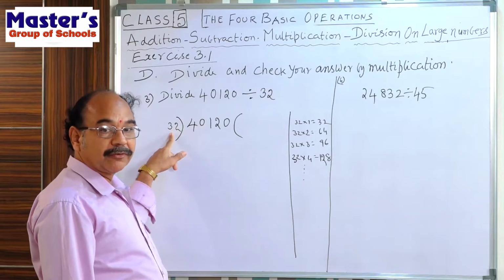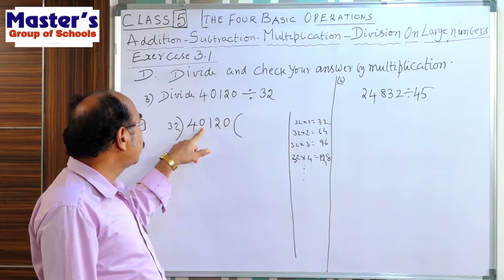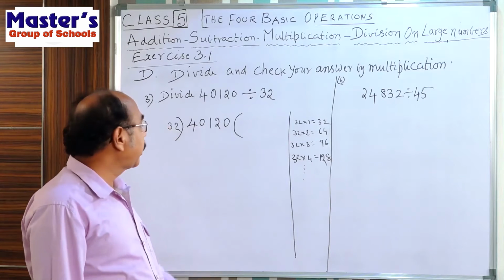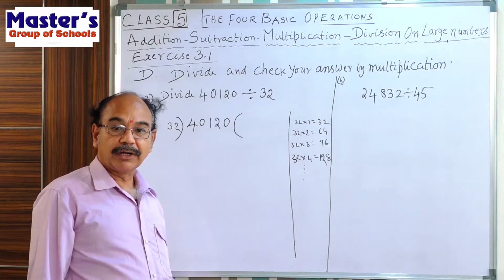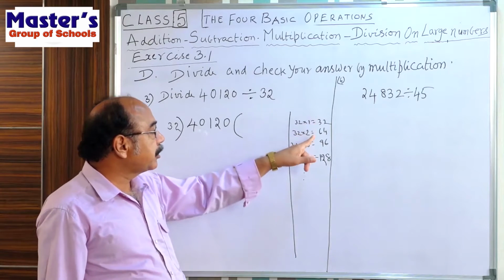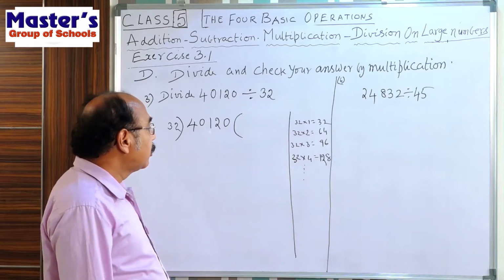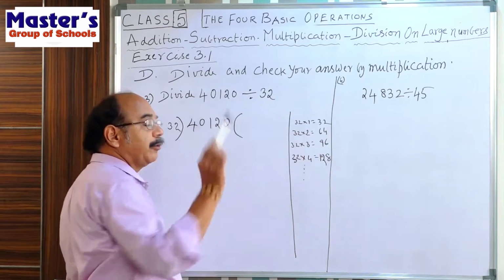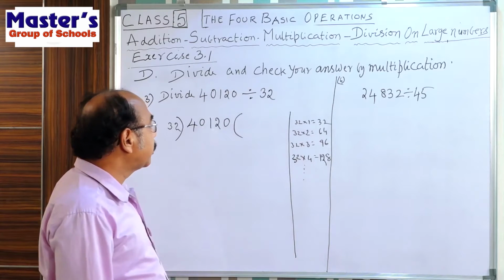Now, first of all, see in 40. 40 is greater than 30. So, in 40, 32, how many times will it go? 32 ones are 32, 32 twos are 64. 64 is the bigger number than 32.